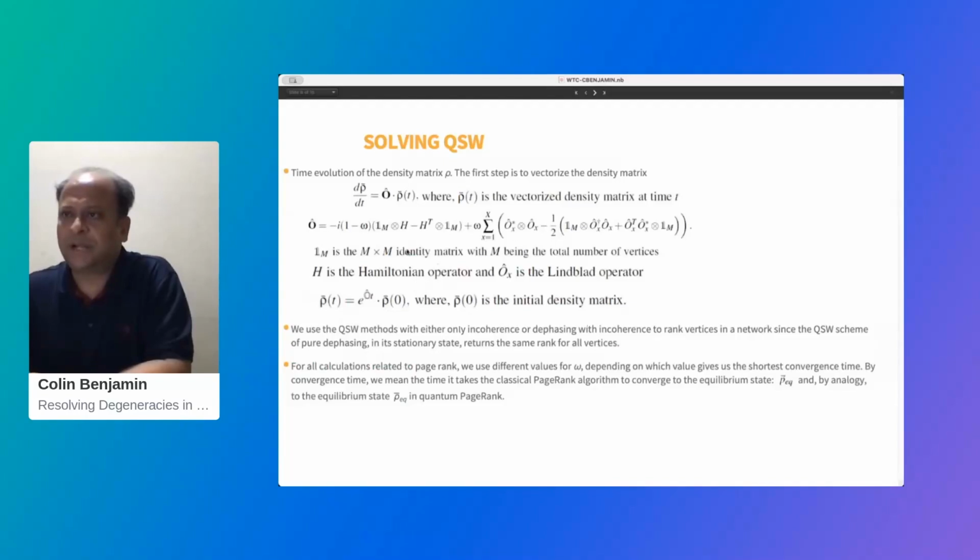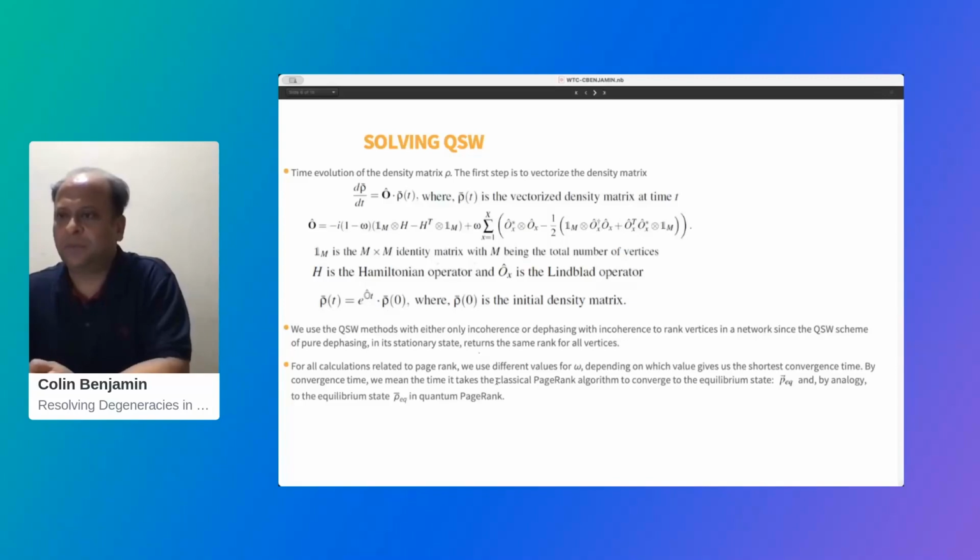To solve it, we start at some vertex, which is basically a web page, at some instance, say time 0, and then we evolve it using this operator, and after a finite amount of time, we find where we are, which is rho bar T, which gives us the probability of occupation of those websites. So we use the quantum stochastic walk with either only incoherence or dephasing with incoherence to rank all the vertices of the network. And there is another method in quantum stochastic walk called pure dephasing, but in its stationary state, it returns the same rank, so we don't use it here.